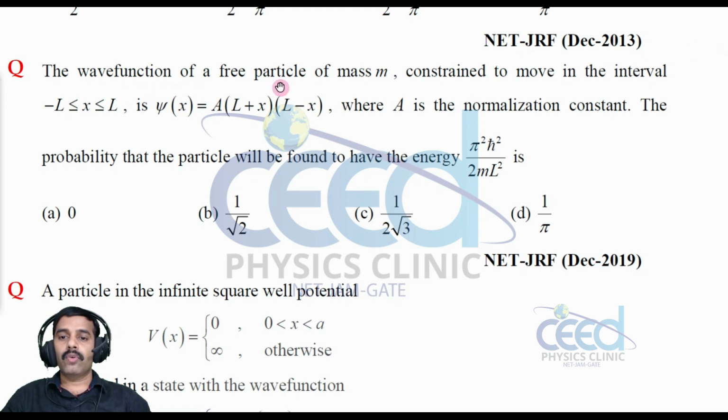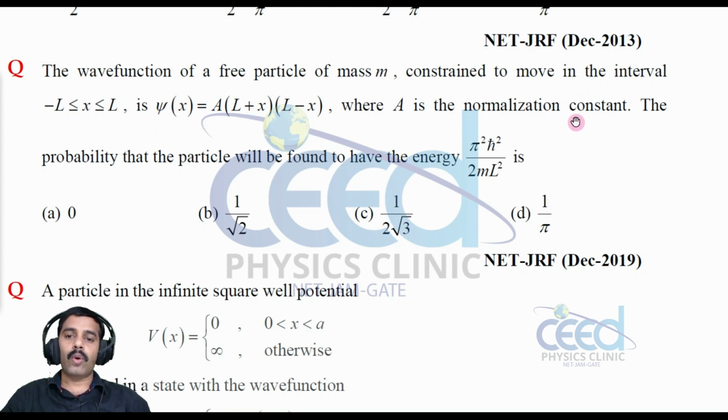The wave function of a free particle of mass m constrained to move in the interval minus L less than or equal to x less than or equal to L is psi of x is equal to A into L plus x into L minus x. So a wave function of a free particle of mass m constrained to move in the interval is given.